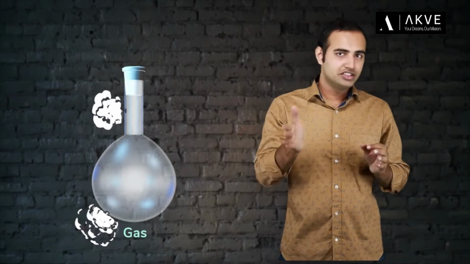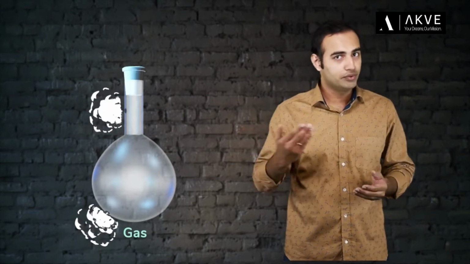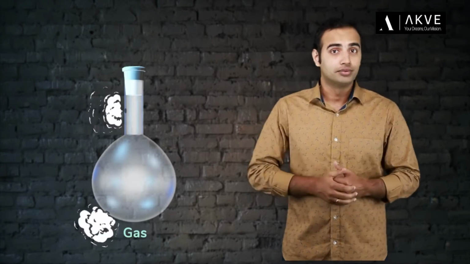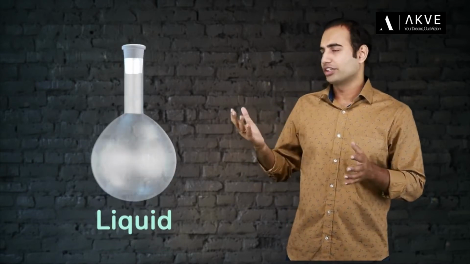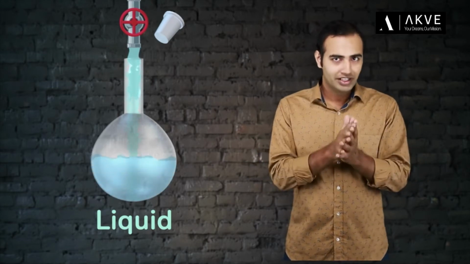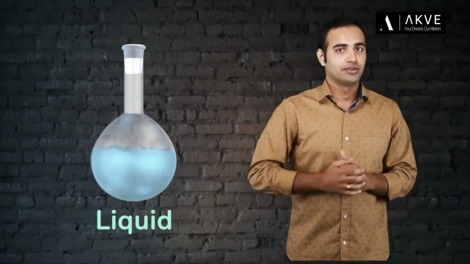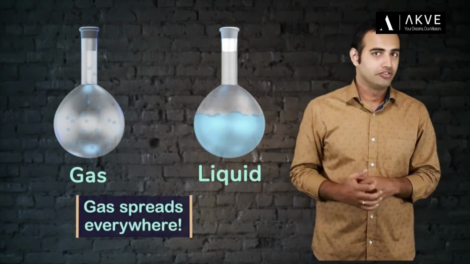Now clearly, this behavior of gases is in stark contrast to the behavior of liquids which we studied in the previous video. For instance, consider some water in a similar round bottom flask. The first thing you'd notice about water is that it will flow all the way towards the bottom and accumulate over there. This is not how gases behave.